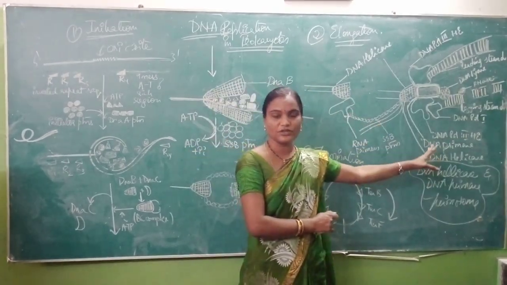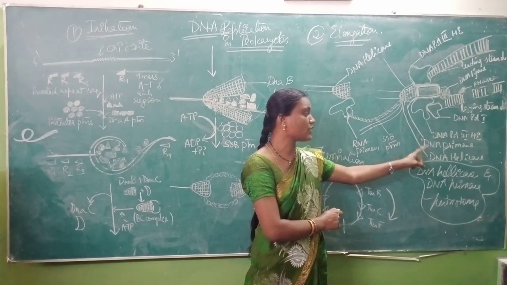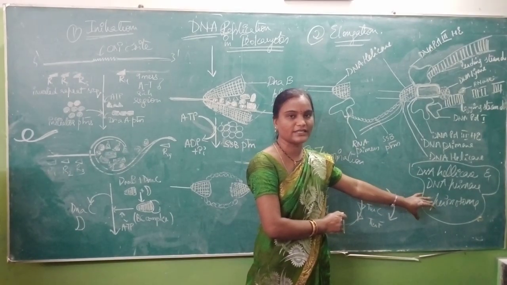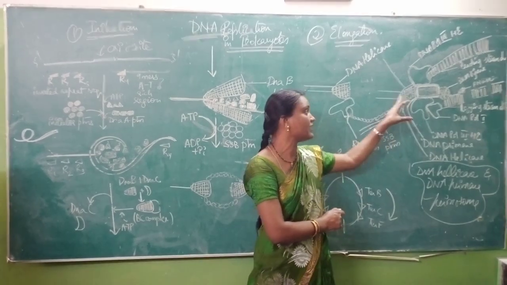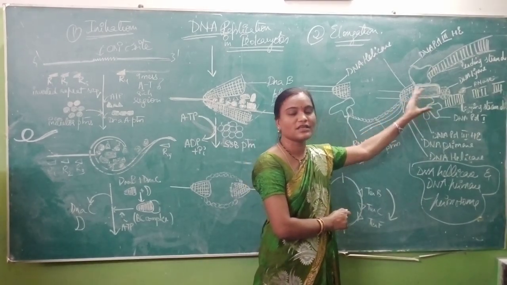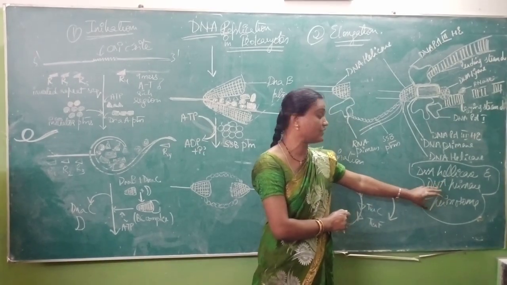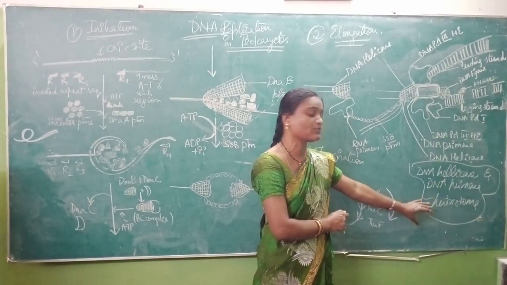Next, for the discontinuous strand, that is your lagging strand, you require the primosome complex. The primosome complex is formed by the combination of DNA helicase and DNA primase.